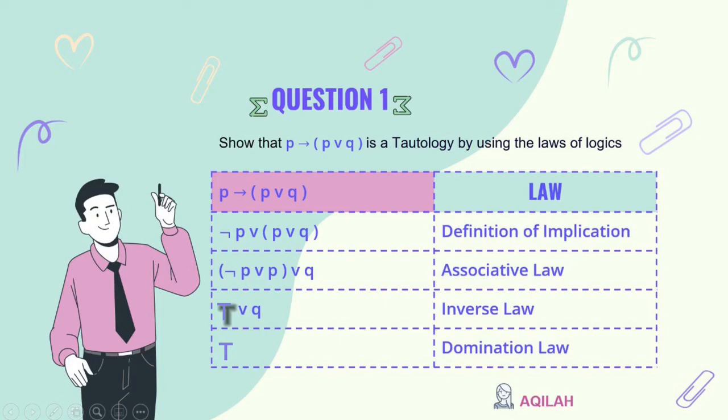Since we have the symbol OR, we have to use associative law to move P into one bracket. Next, not P or P will get tautology by using the inverse law. And the last step is tautology or Q will get tautology by using domination law.